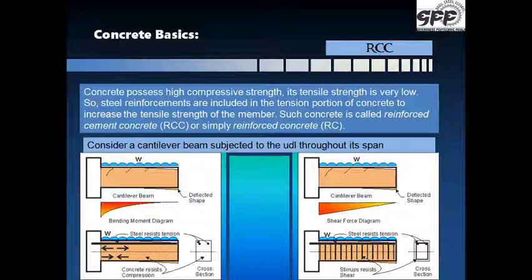Therefore, only RCC is used in structures, that is building structures or other structures, and not PCC, because in PCC there is no steel, that is plain cement concrete. In RCC there is steel and this steel takes care of the tension.